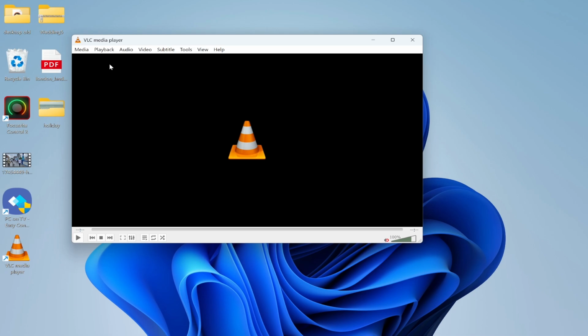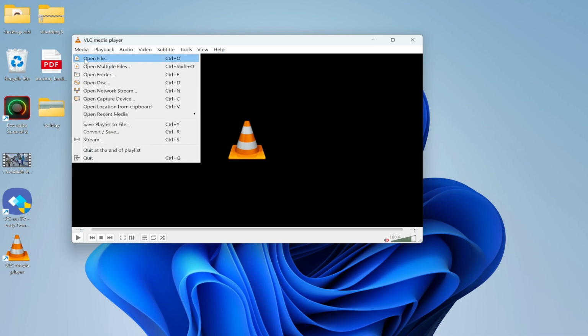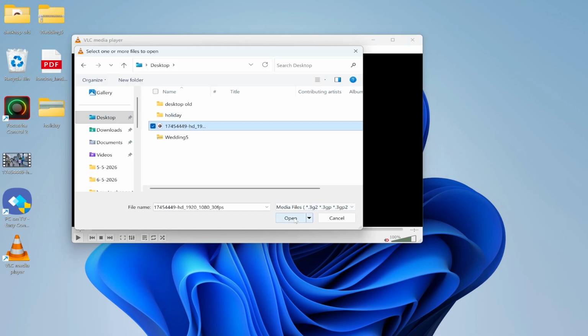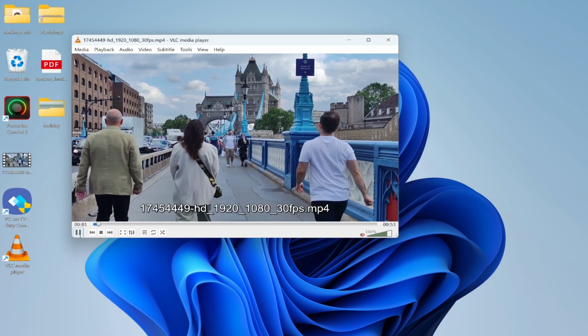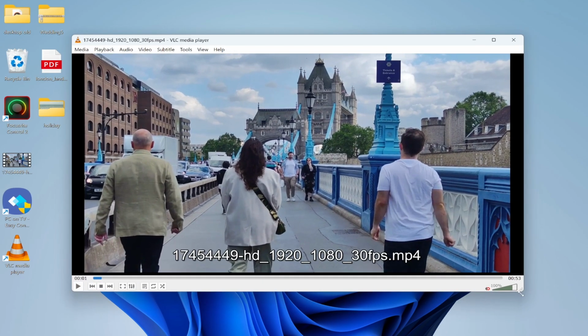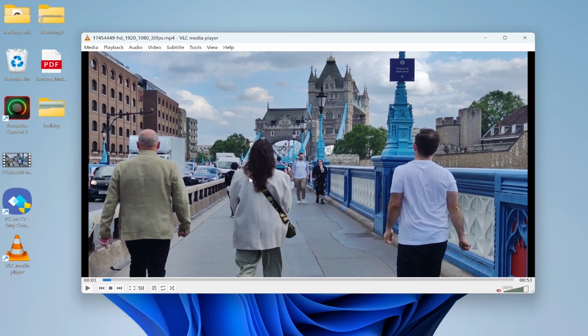Now let's open up our video, so let's go to Media and Open File. Here we can find the video and we'll click on Open. Okay, so now we've got the video file in VLC Media Player. Let's set it up so we can export every frame of this.